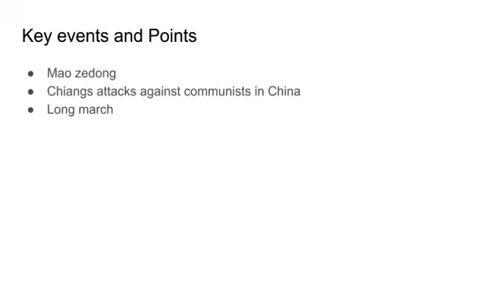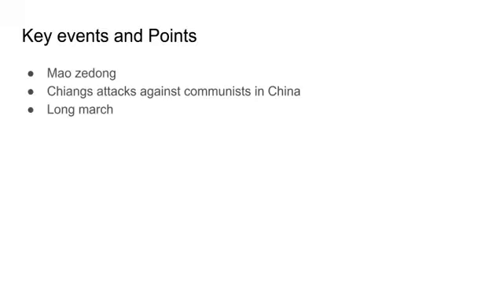Chiang created 5 campaigns against the CCP in 7 years and was forced to fight a war. Mao tried to keep control and arrested 4,000 Red Army members, thinking they were KMT sympathizers. In 1934, Chiang killed 60,000 members of the CCP in 1 year.